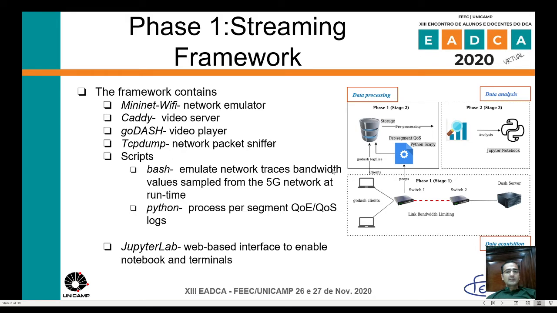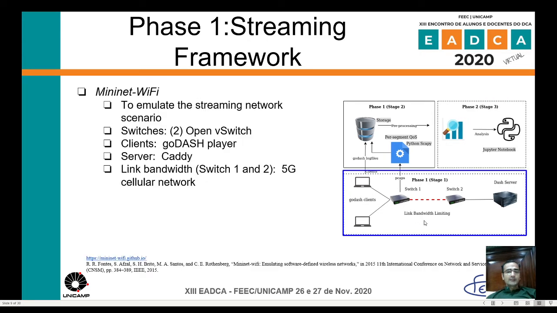The framework has three phases: data acquisition, data preprocessing, and data analysis. The framework contains Mininet-WiFi, Caddy, the Go-DASH player, TCP dump, and a few scripts to parse Go-DASH log files and PCAPs. In the first phase, we have two switches connected to each other. We have a Caddy server here, and we use 5G dataset traces to emulate this link. We have multiple Go-DASH clients streaming from the same server.